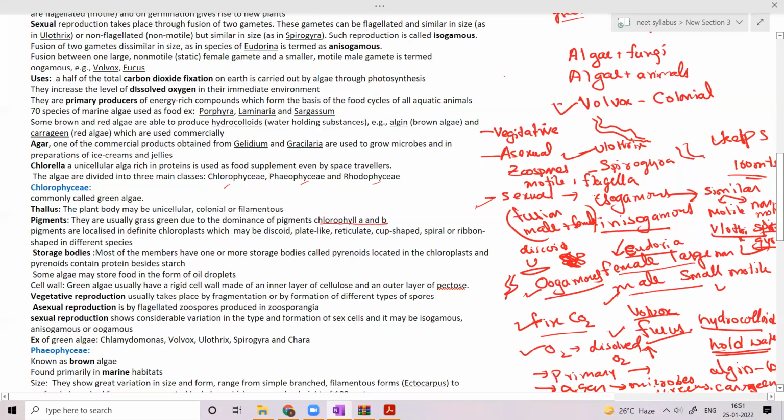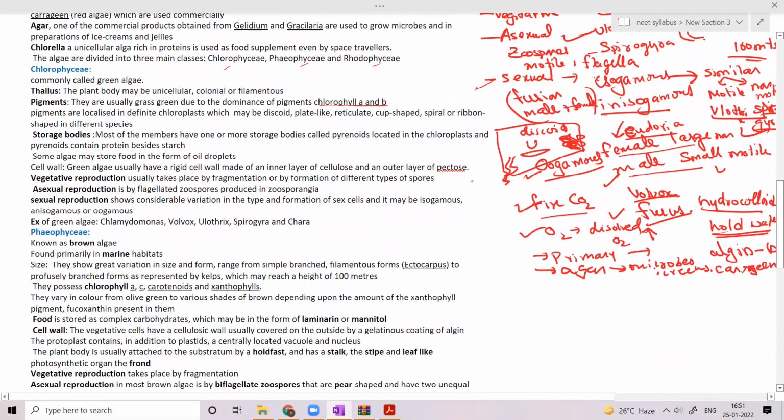An example is Spirogyra. So the chloroplast may be present in a variety of shapes. What are the storage bodies? Most of the members have pyrenoids. Coming to the green algae, this is most important: the storage body is the pyrenoid.